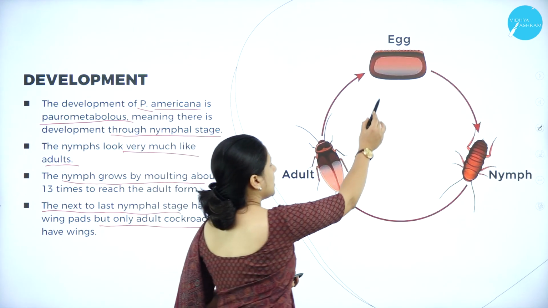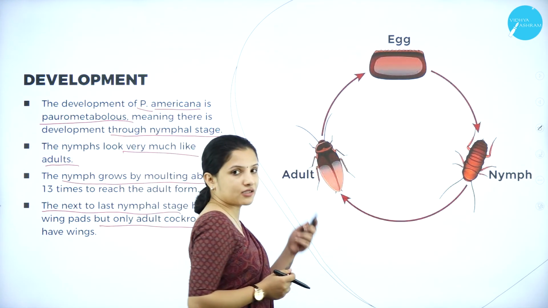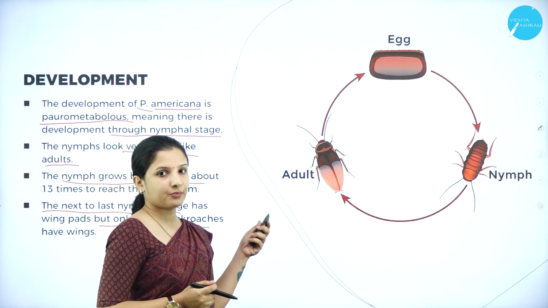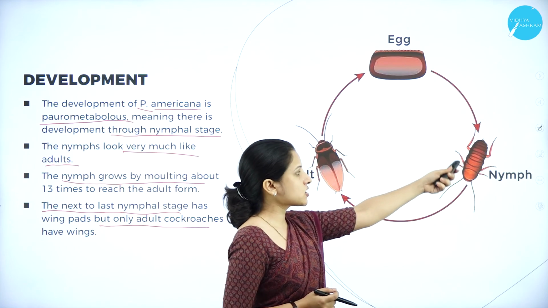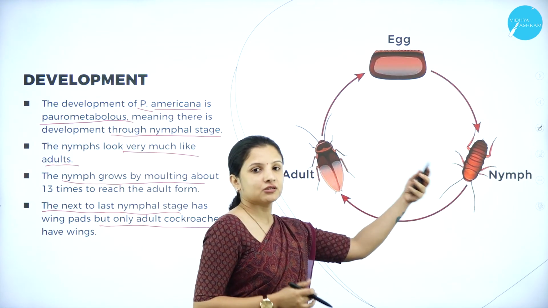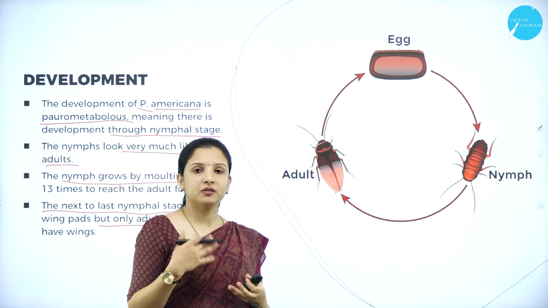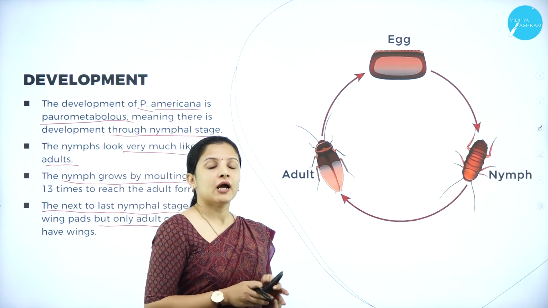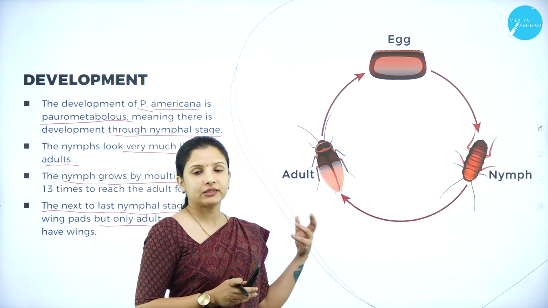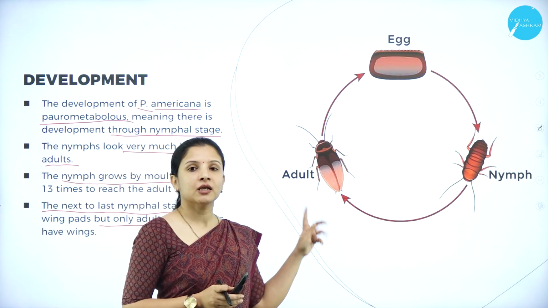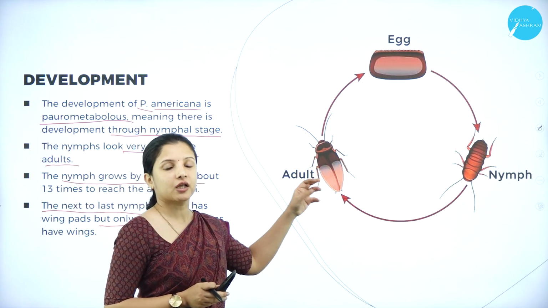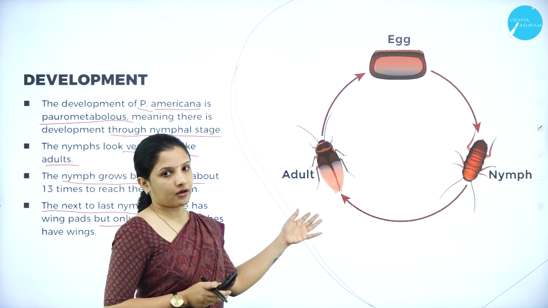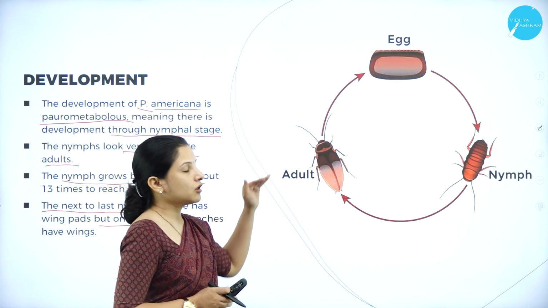So we have the egg of the cockroach. Inside the capsule, numerous eggs are present. Those eggs will develop into nymphs, and these nymphs will shed their skin or molt about 13 times. In the last nymphal stage they will develop wing-like structures, and once they enter the adult stage, they will develop complete wings which can be used for flying around. So this is the life cycle of the cockroach.